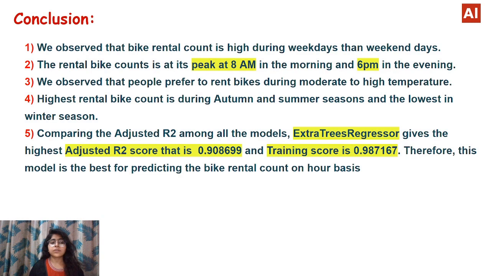Our next conclusion is comparing the adjusted R2 among all models. Extra trees regression gives the highest adjusted R2 score, that is 0.908699, and the training score is 0.987167. Therefore, this model is best for predicting the bike rental counts on our basis.